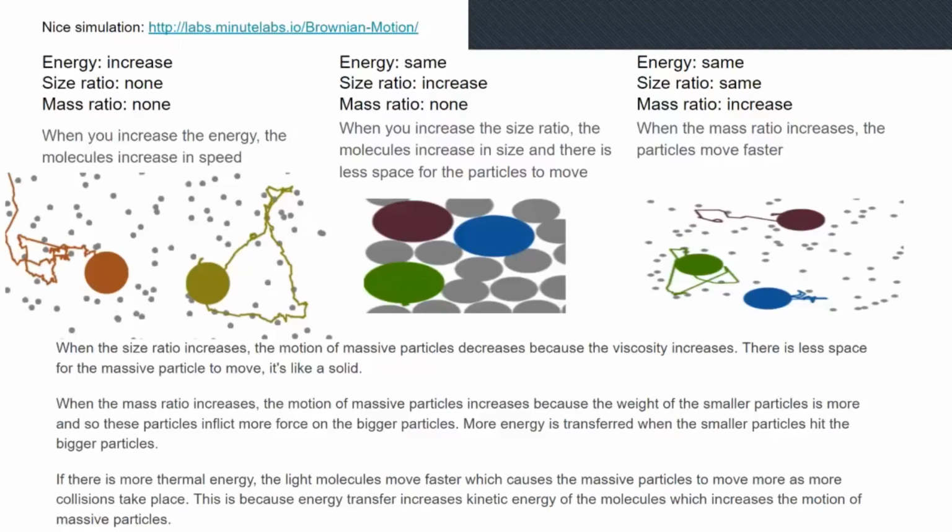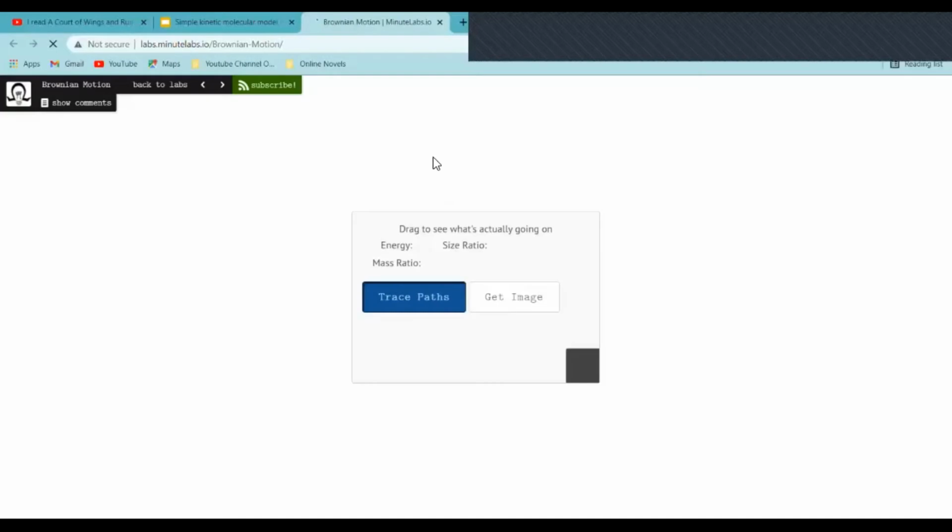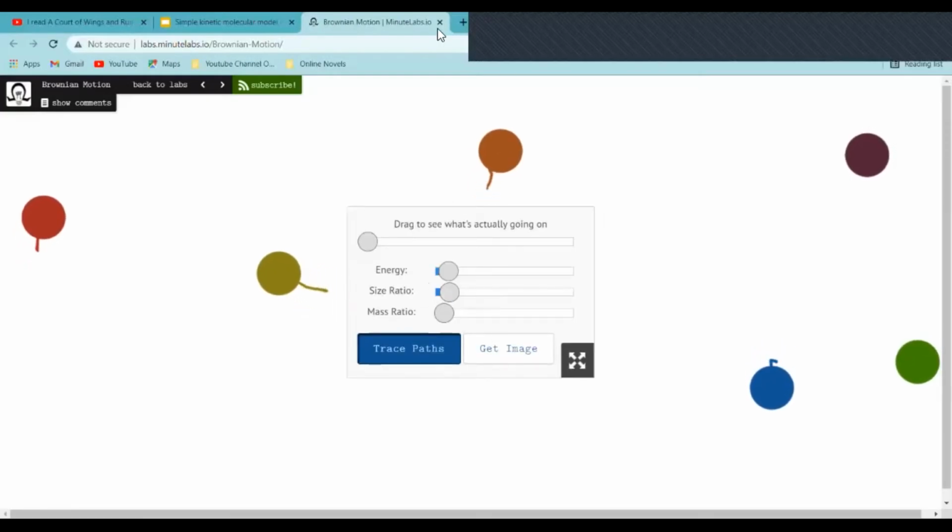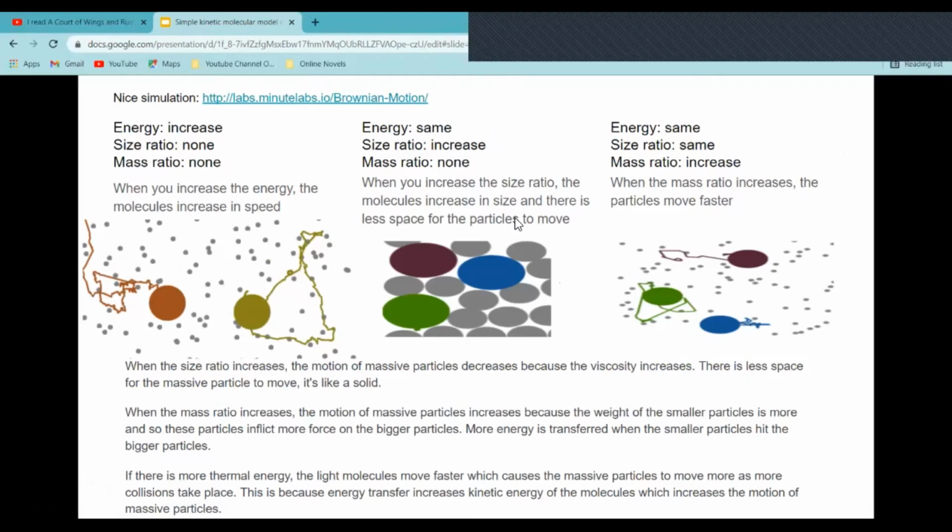So this is an experiment I did. You can play around with this website here. But basically, my findings have shown that when you have smaller particles, there are three things that can affect the movement of larger particles. First, an energy increase. When you increase energy, the molecules increase in speed. Larger particles move more, because the smaller particles gain more kinetic energy and they collide more.